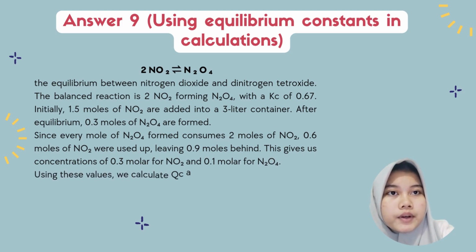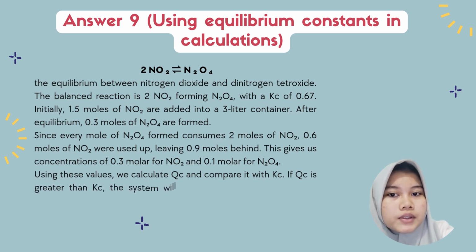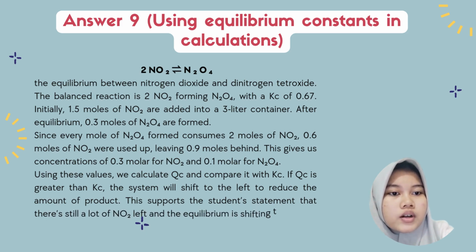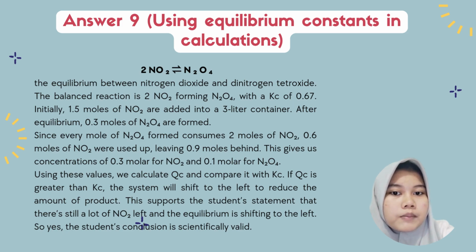After equilibrium, 0.3 moles of N2O4 are formed. Since every mole of N2O4 formed consumes 2 moles of NO2, 0.6 mole of NO2 was used up, leaving 0.9 mole behind. This gives a concentration of 0.3 molar for NO2 and 0.1 molar for N2O4.